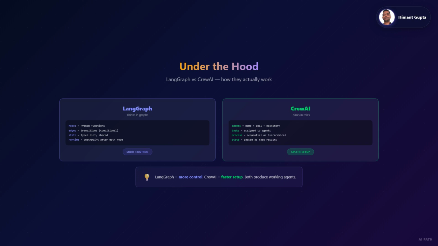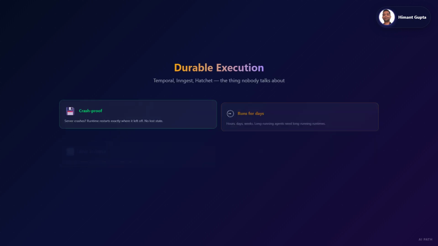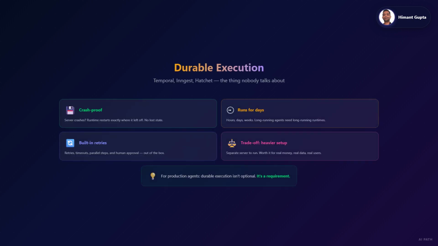Both produce working agents. Now here's what nobody talks about: temporal-style orchestration. Frameworks like Temporal, Inngest, and Hatchet were built for long-running workflows before agents even existed. But they're perfect for agents. Why? Because they give you durable execution. Your agent can run for hours, days, even weeks. If the server crashes, the runtime restarts exactly where it left off. No lost state, no repeated work.